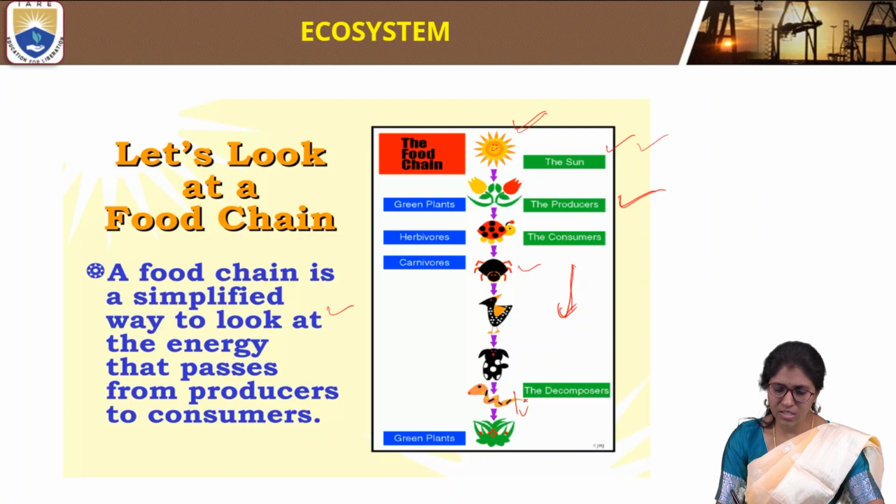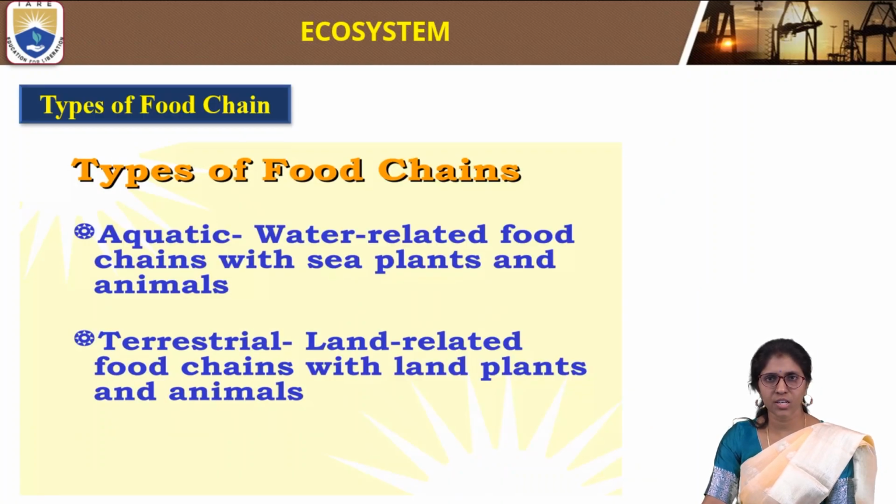After that, the decomposers will decompose the dead organisms into useful nutrients, which are again useful for the plants. So this food chain gives information about energy passing from the sun to grass again.